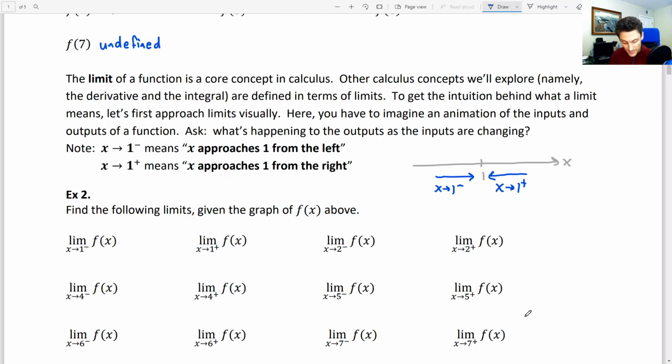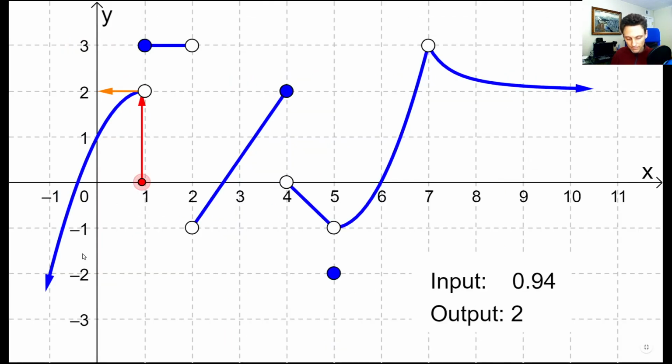So what we would say is that the limit as x approaches 1 from the left of f of x equals 2, even though we never actually reach it. We just say that that's the place where the y values are headed when x approaches 1 from the left. So even though we never get a y value that's equal to 2, we're saying that the y values are getting closer and closer to 2. The limit as x approaches 1 from the left is 2.